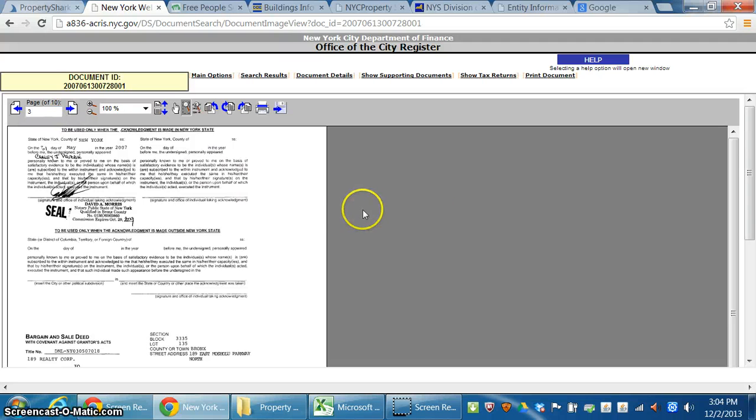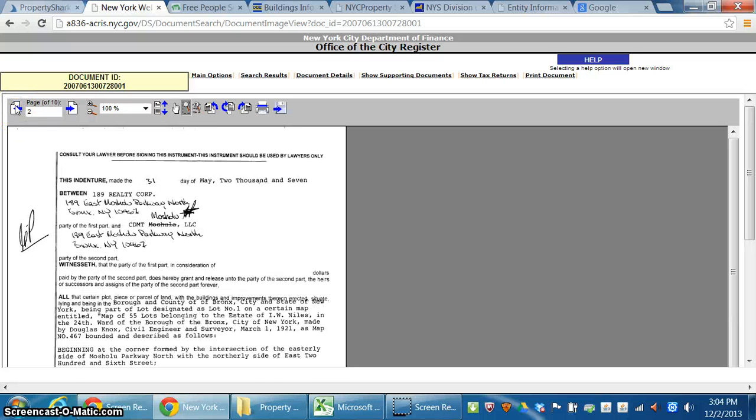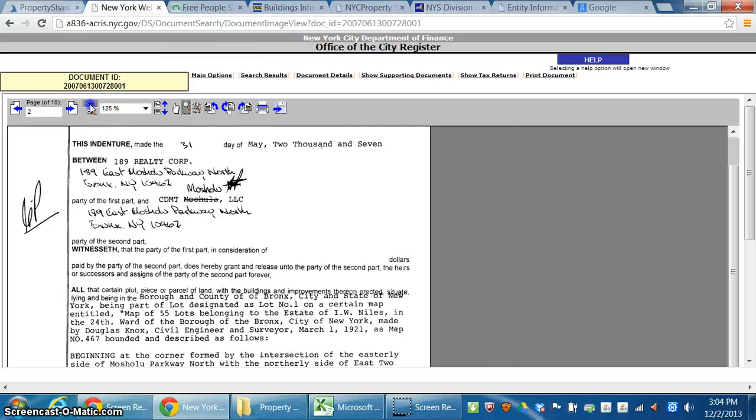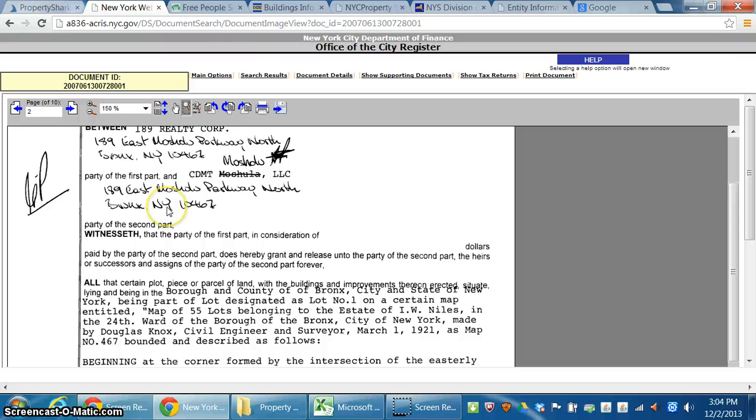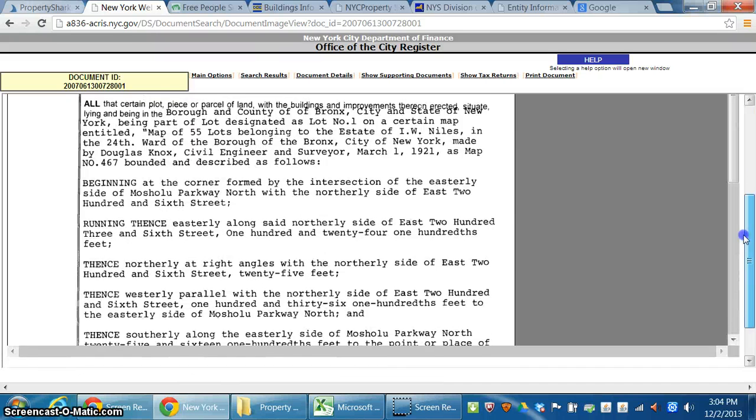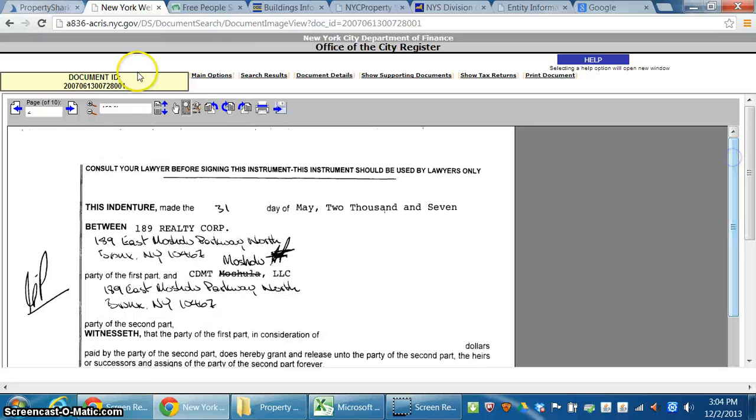So I kind of work my way back here too to the first page, just to get an idea of the property. So it says CMDC Mashulu, and it's given this property address, the 189 East Mashulu Parkway. So clearly the owner doesn't live in that building. It's just done for the deed purposes, so that doesn't give us any information.